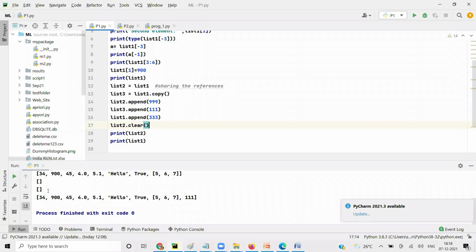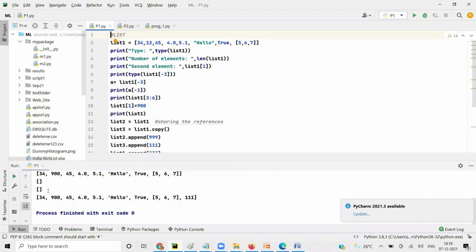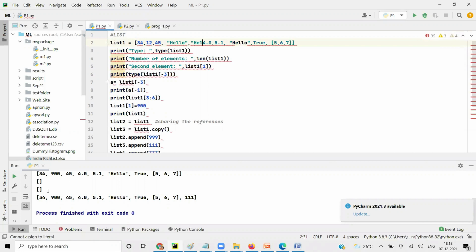Next, you have seen copy. Now count. I want to count a certain number of values. See, len will give us the total count, how many elements are there. Now I want to count hello. Let's say I want to measure how many hellos are there.